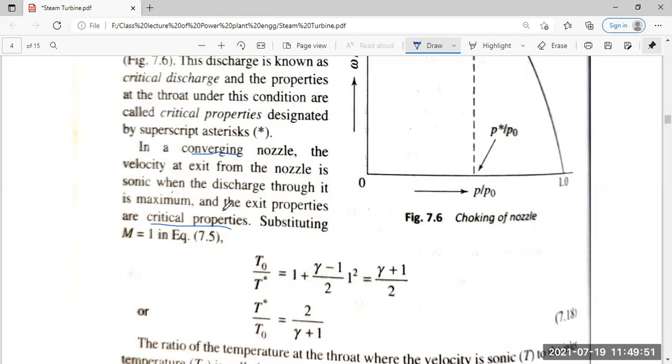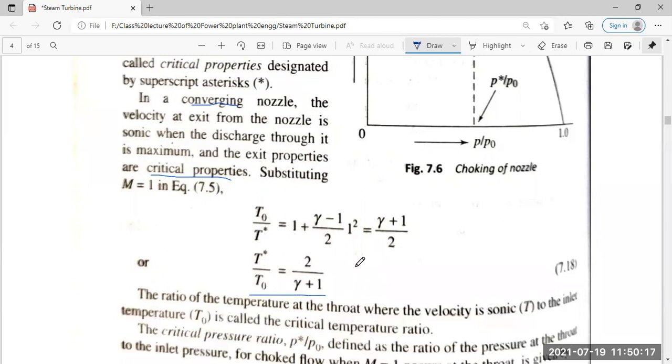Now, in our earlier equation, we put T equal to T star and M equal to 1. So T star is the critical temperature, and T0 equals T star times 1 plus (gamma minus 1) by 2 into 1. This gives T star by T0 equals 2 by (gamma plus 1).